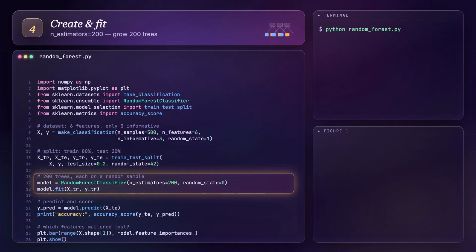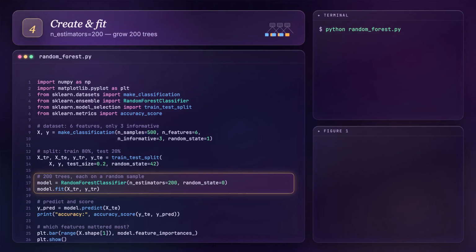And here's the only real change from last episode. RandomForestClassifier with n_estimators equals 200, that's 200 trees, plus a random_state for reproducibility. Then we fit. Behind that single call, it's quietly growing 200 separate trees, each on its own bootstrap sample of the data.